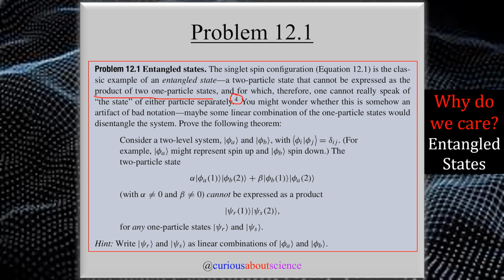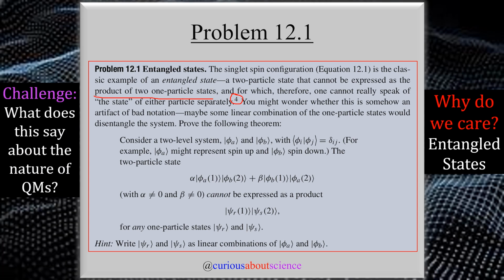Okay. Now, many have probably heard about the spooky action at a distance from Einstein's claim, and this is kind of where the whole argument started from and where the two papers in the introduction were arguing about, and why these things were so argued in the 1930s. Now, the challenge for everybody is, what does this say about the nature of quantum mechanics? In the EPR paper, they argued that it was an incomplete description of reality by their criterion, but then Bohr came and rebutted, and then of course you had a Schrödinger rebuttal in the same line of thinking. So the big question here still is, what do we make of all this?